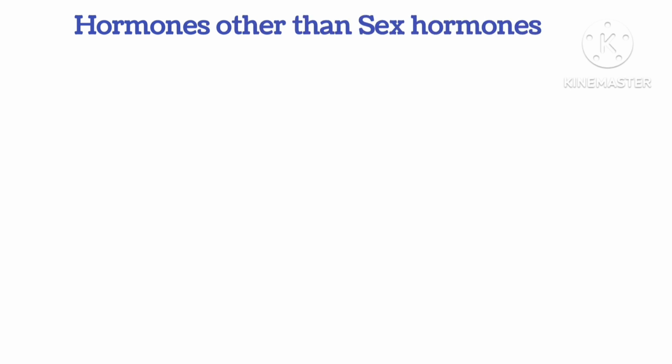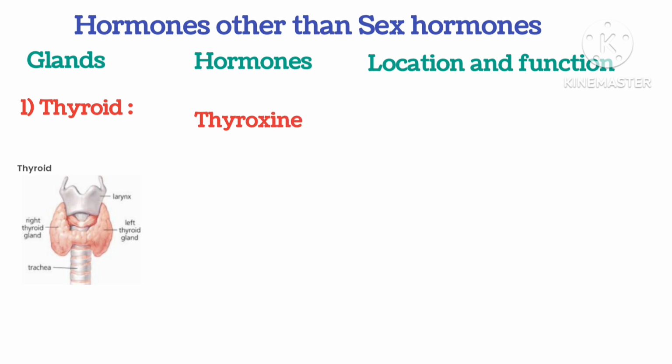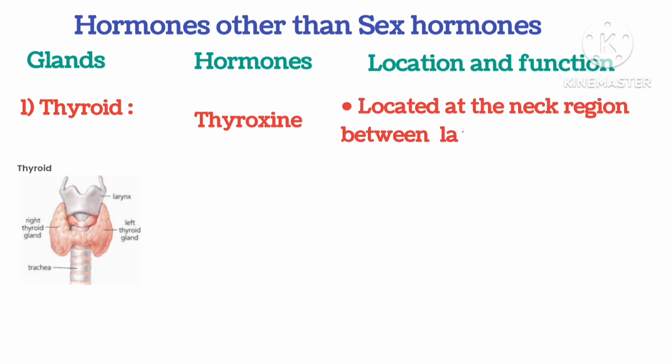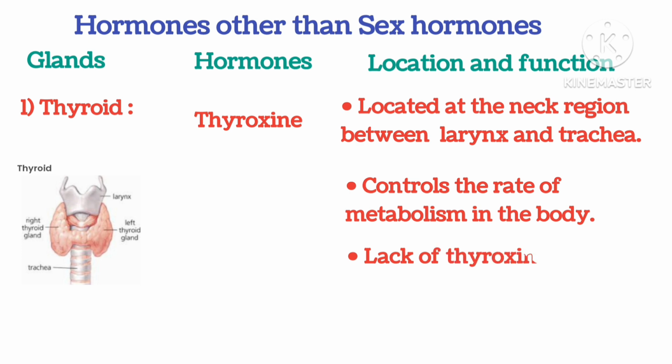Hormones other than sex hormones. First is the thyroid gland, which secretes thyroxine hormone. It is located at the neck region between the larynx and trachea. It controls the rate of metabolism in the body. Lack of thyroxine results in goiter.